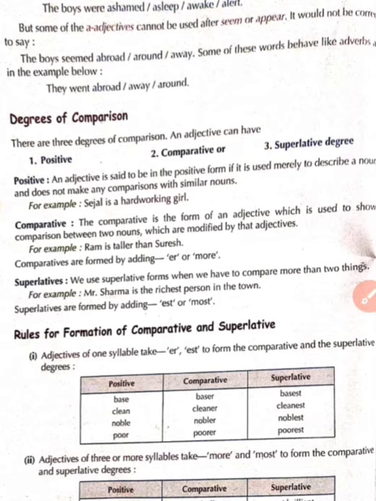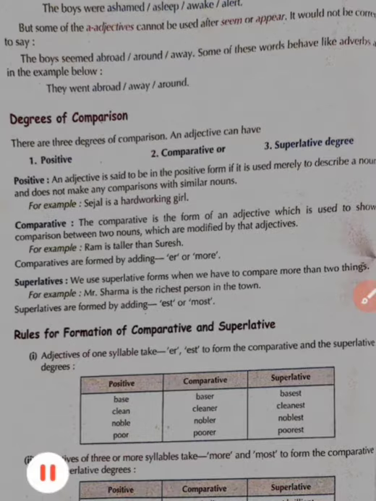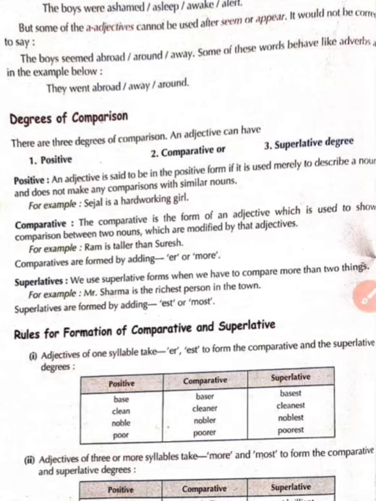Riya is an intelligent girl. Girl, noun; intelligent, adjective. More, most cannot be used. Intelligent has been used as a positive degree here. For example, Sejal is a hard-working girl. In this example, hardworking has been used as an adjective and it is in positive state.